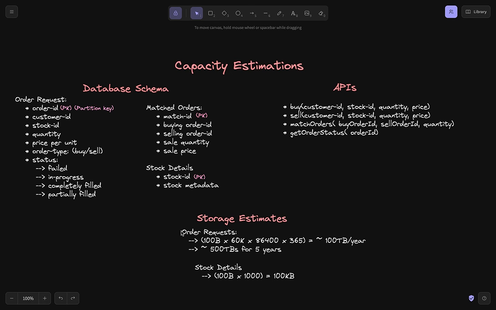So let's estimate for the order requests table, right? Let's say this entire single record is 100 bytes each, right? We receive 60,000 requests per second. There are these many seconds in a day and 365 days in a year. So for a single year, if you multiply all these things, then we should have our answer, right? That's coming around 100 TBs of data for 1 year. So probably around 500 TBs of data in 5 years, right? So that's how you should calculate.